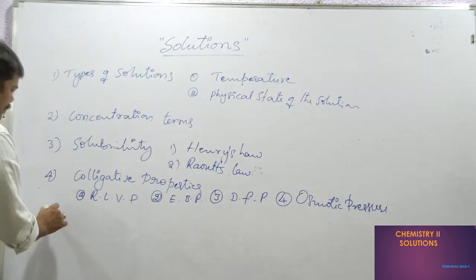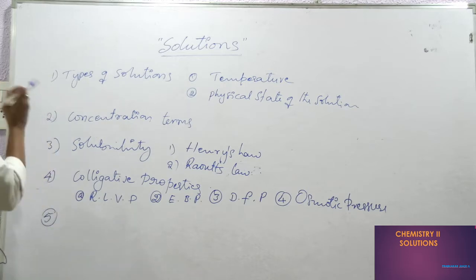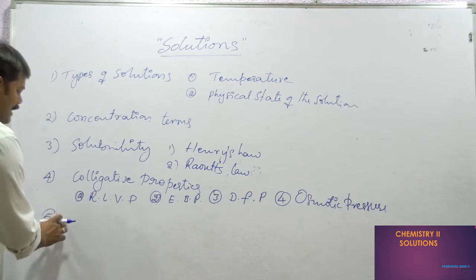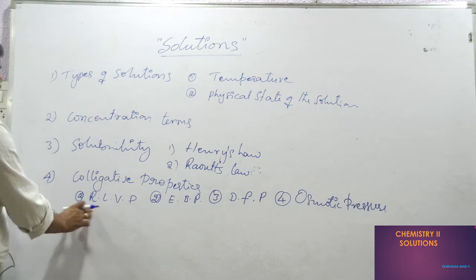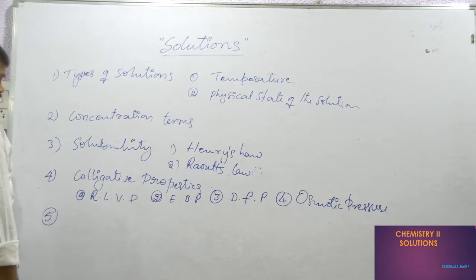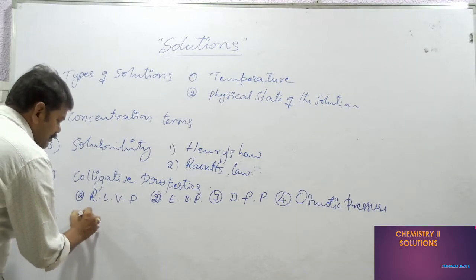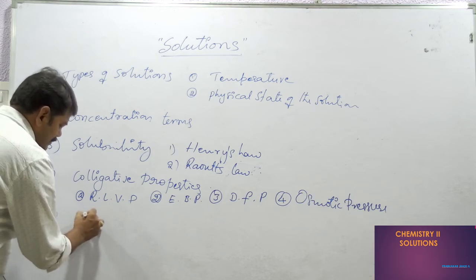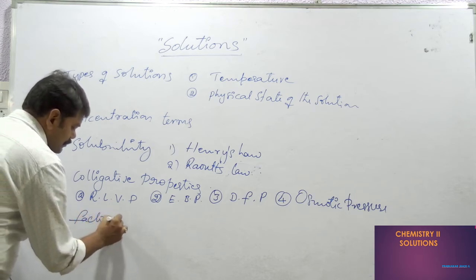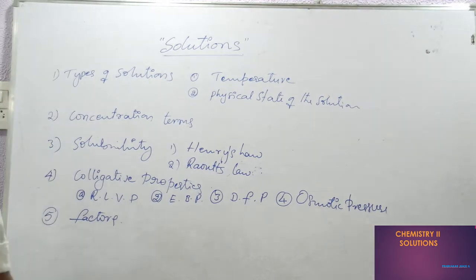Next, the last topic, abnormalities. Because of the abnormalities, there are changes in the solution, meaning some properties are going to be abnormal. That is the abnormal factor, the i factor, compressibility factor, and K factors; they are going to be discussed.